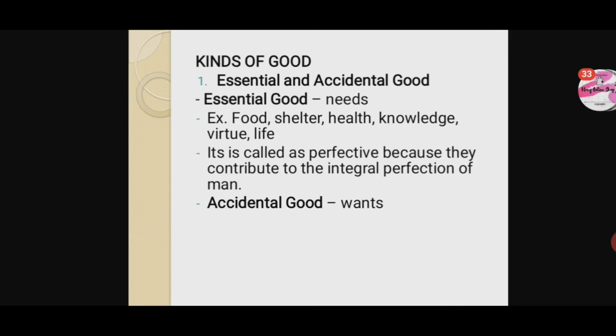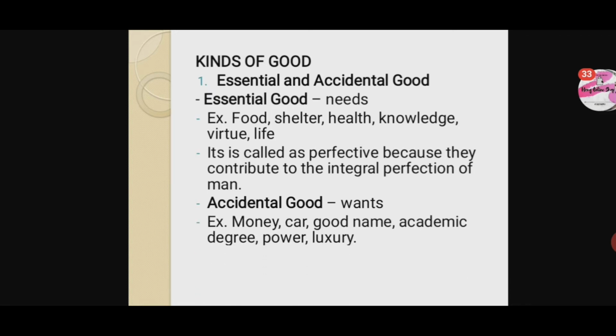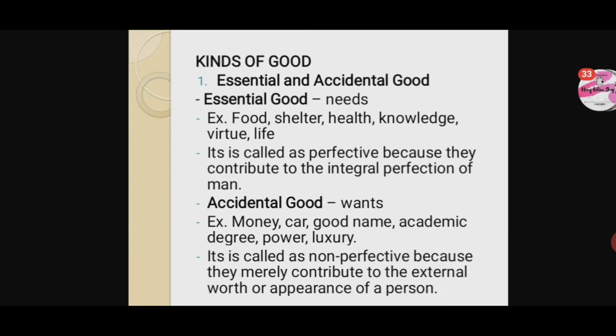Then we have accidental good, or wants. Examples are money, car, good name, academic degree, power, luxury. It is called non-perfective because they merely contribute to the external worth or appearance of a person.